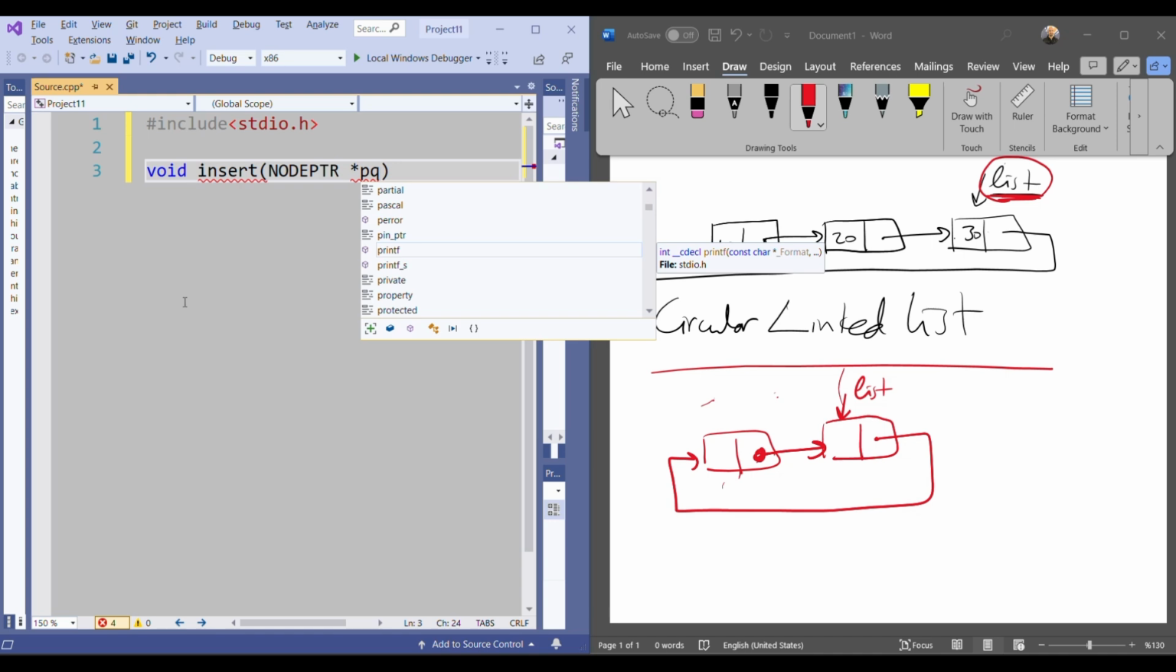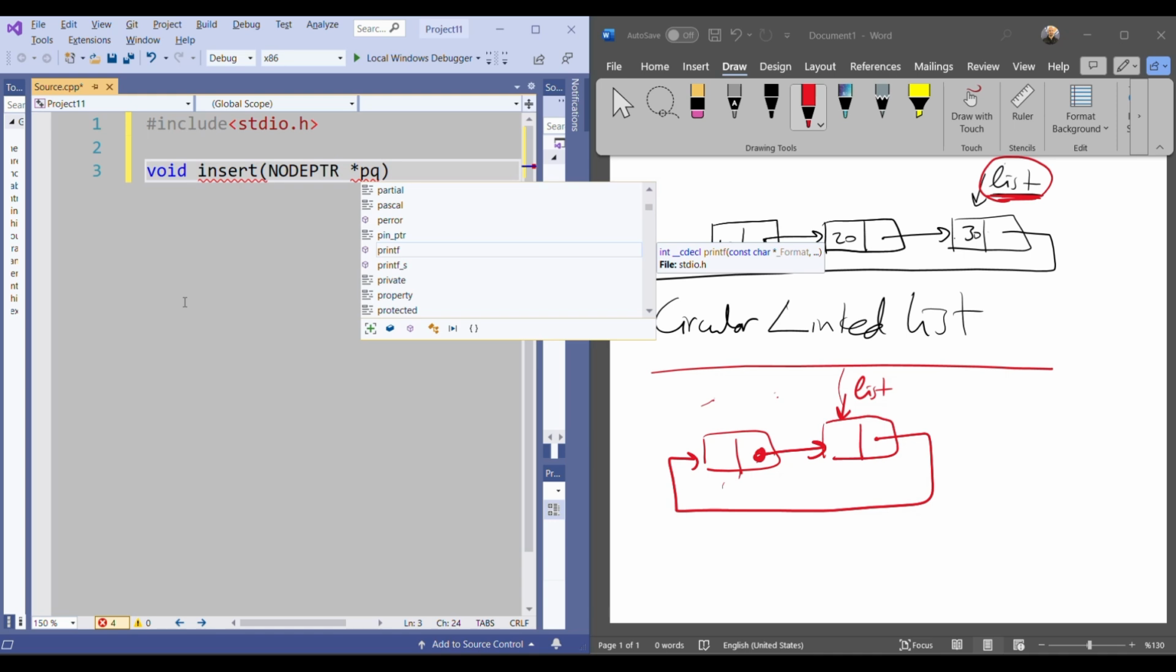Because as I said to you, when you insert a new node to the end, we are changing the position of list. So when you are changing the position of list, and list is a pointer, we need to change the content of the list pointer. So in the function, if I want to do that, I need to declare it as a pointer, because this pointer will point to the list pointer.